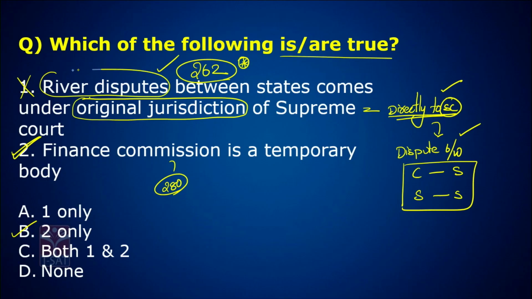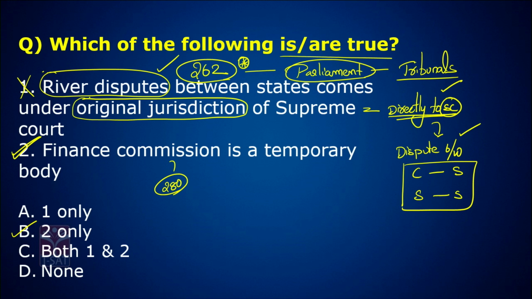Parliament should provide a solution, not the Supreme Court. Parliament came up with tribunals, fast track courts. So saying a river dispute between states comes under original jurisdiction is wrong.